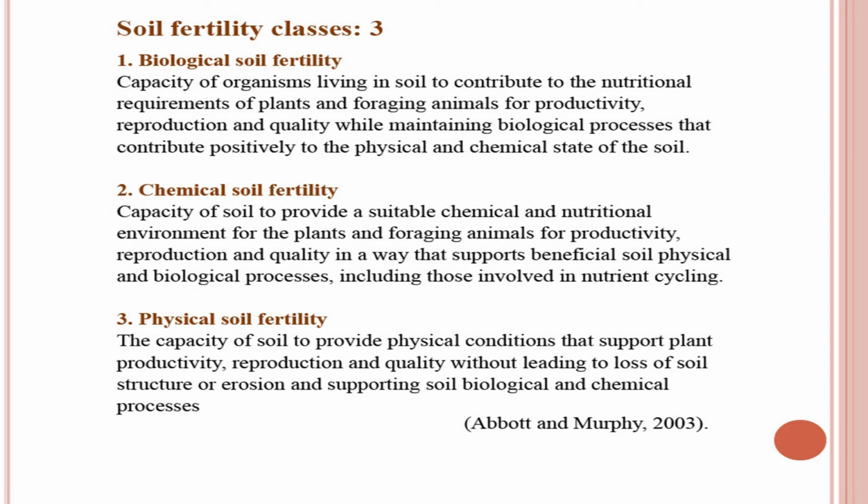So, it is important that we should know the three different classes of soil fertility, which are biological, chemical and physical soil fertility. And it is also interesting that all these three kinds of fertility are interlinked, they are related to each other. Improvement in one will lead to improvement in another. For example, if we add organic matter into the soil, it improves the physical properties of the soil.